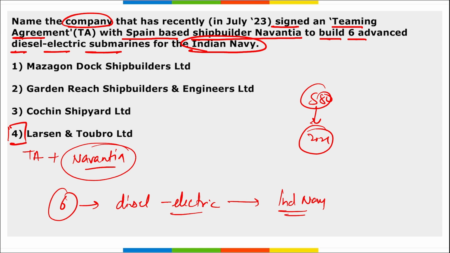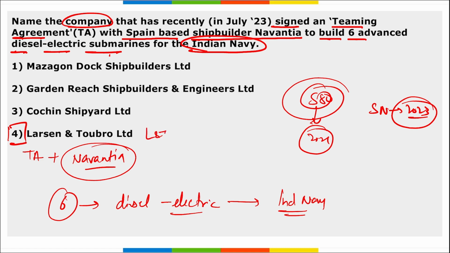And under this agreement, Navantia will design the P75I submarine based on the S80 class, correct? Currently this S80 submarine is going through sea trials and it will be delivered to the Spanish Navy by 2023, correct? So for these diesel electric submarines, a teaming agreement was signed between L&T and Navantia.